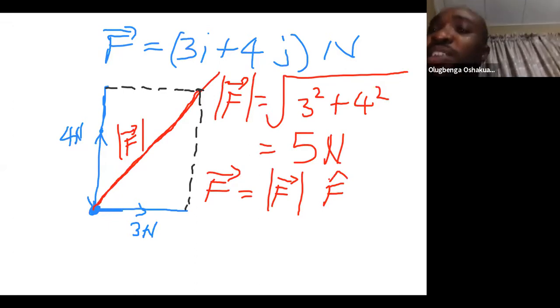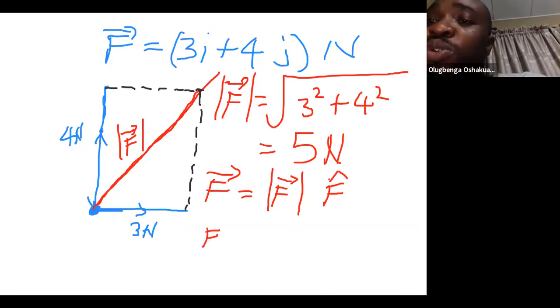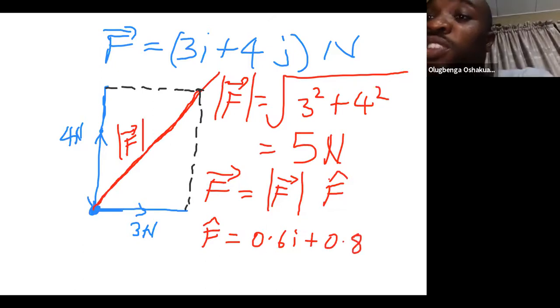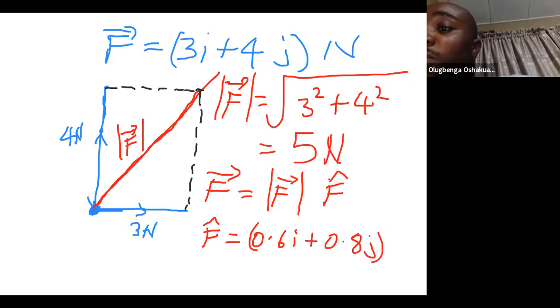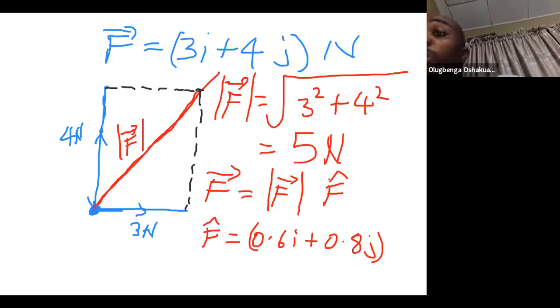Like we've done before, our F caret will be 0.6i plus 0.8j. These would be the unit vectors.